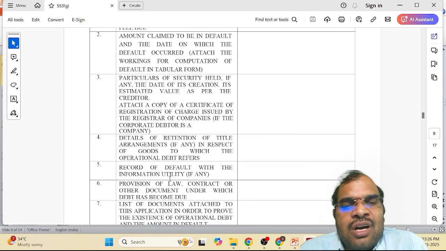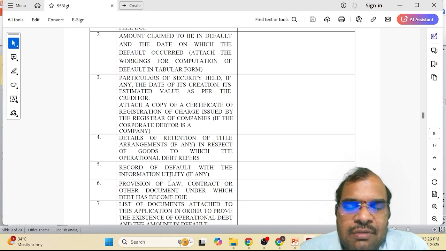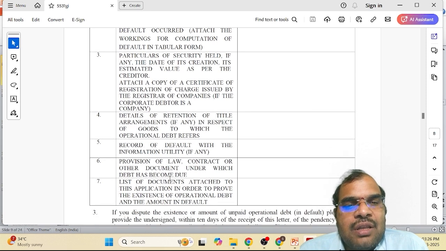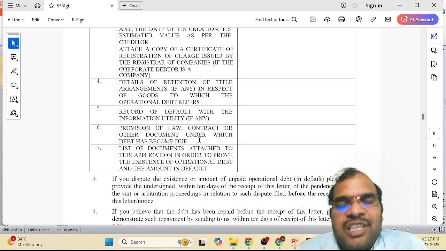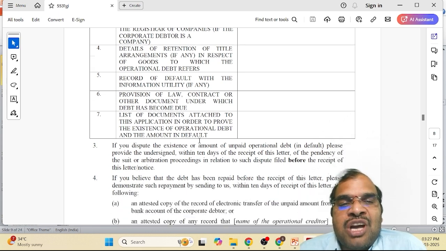Then record of default with the information utility. So if the record is there even with the information utility, please give the information. Then provision of law, contract or other document under which the debt has become due. So under which section, under which legislation the debt is due. So you have to give the provision of the law.